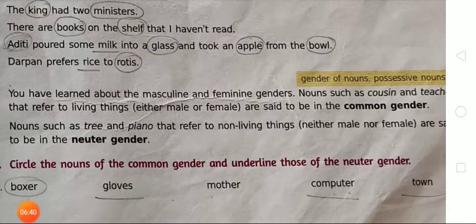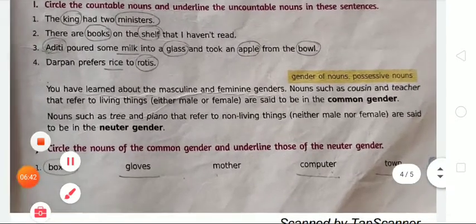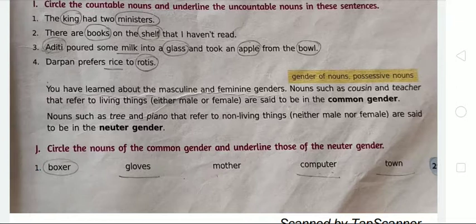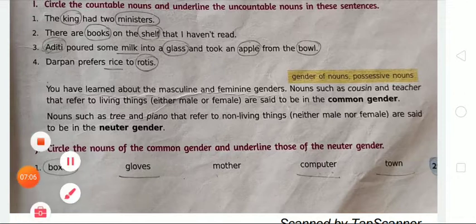Okay, so one more time we're going to read about gender. So you have learned about the masculine and feminine genders. Nouns such as cousin and teacher that refer to living things, either male or female, are said to be in the common gender. Here we are going to learn what is common gender and what is neuter gender. As we all know, there are two categories of gender, masculine and feminine, and there is one more type of gender, that is neuter gender. So in this given information we have to learn about common gender and neuter gender.